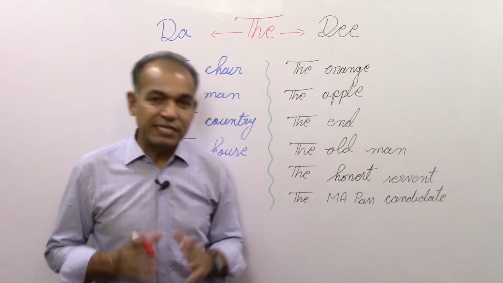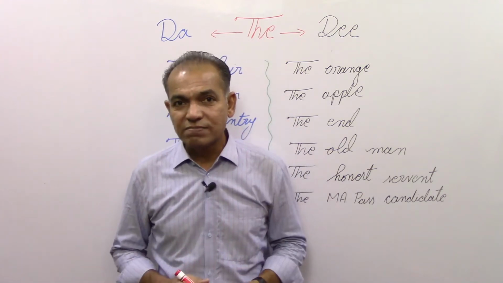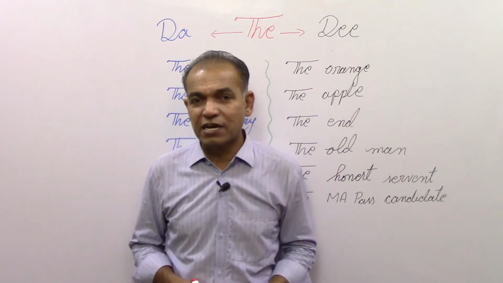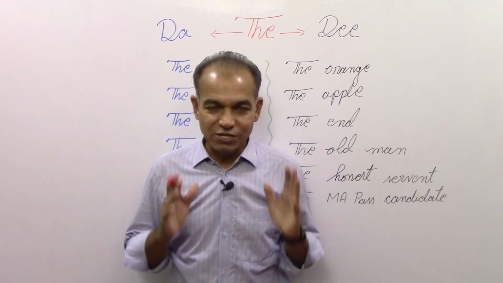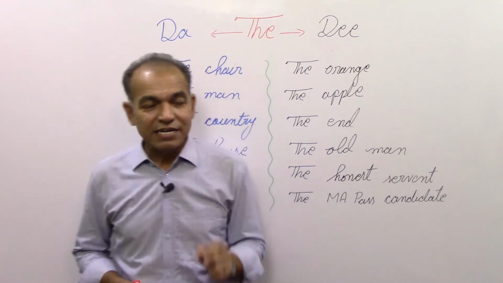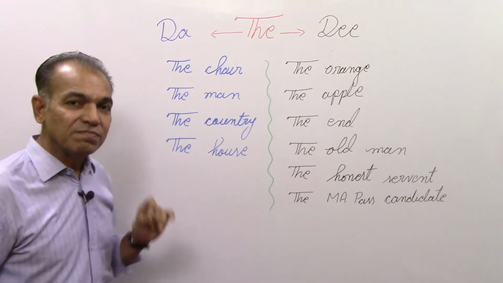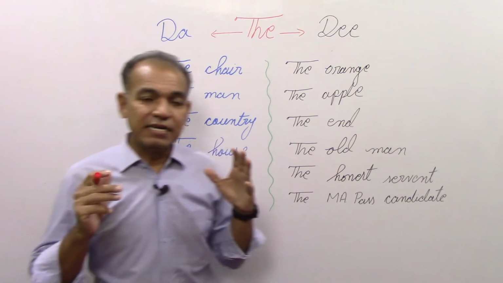Some people think that when you know a little bit of English, when you are a beginner, then you will pronounce it "the". When you become proficient in English, when you become expert in English, then you will start pronouncing it "thee". But this is not the case. Let me clear that when we will pronounce it "the" and when we will pronounce it "thee", it has direct relation with vowels.